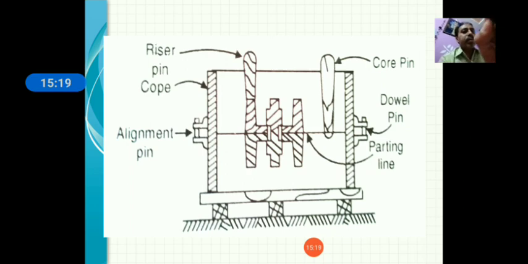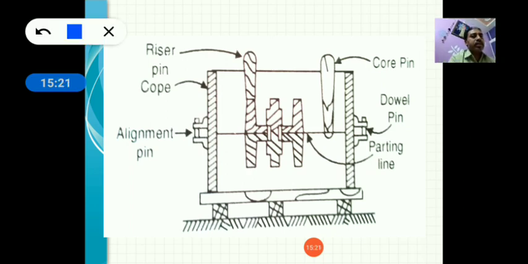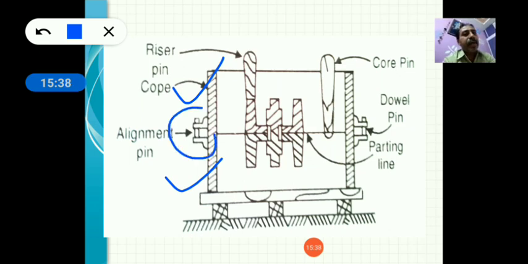Now this is the sectional view of the assembled cope and drag. The lower one is called drag and the upper one is called cope, and both are assembled with the alignment pin. If you clip or enter this pin, then your mold cannot shift on both sides.